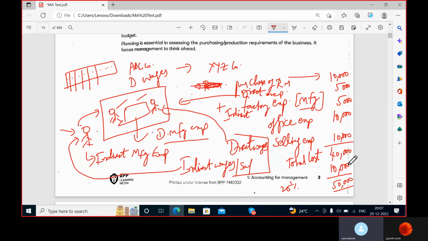So that's marginal. After the expenses, the selling price would be the margin. Purchase of raw material, direct. This is manufacturing, MFG. Okay.